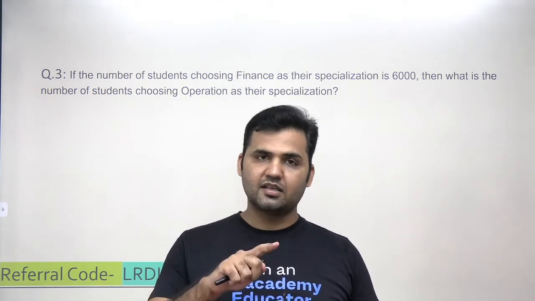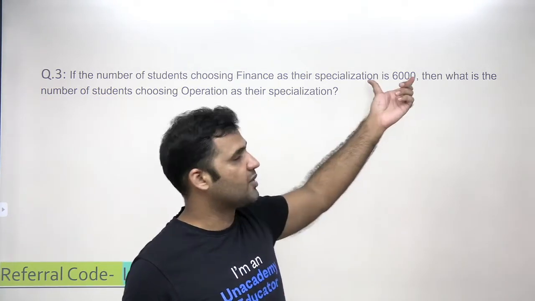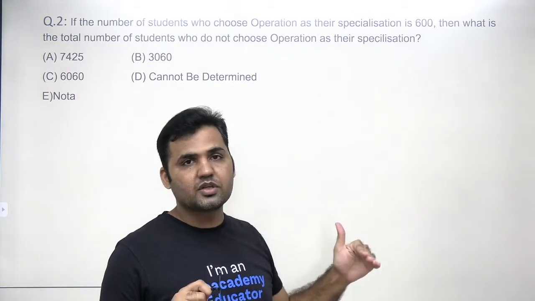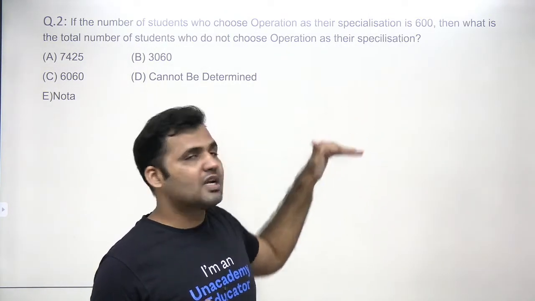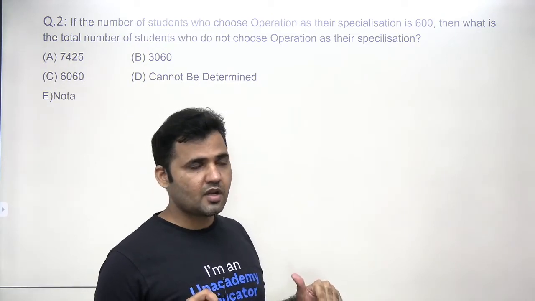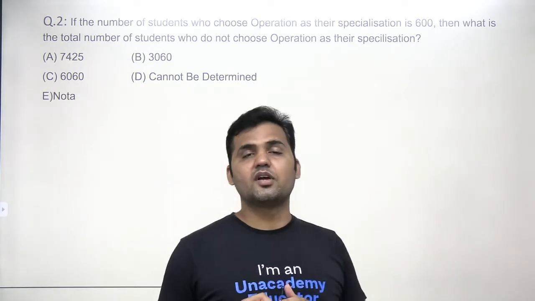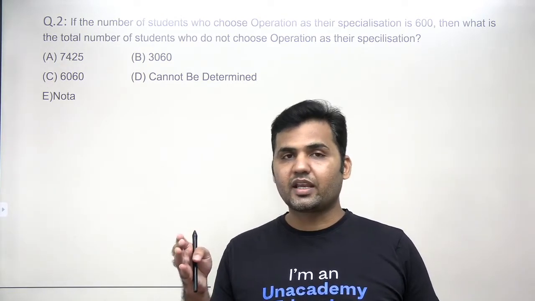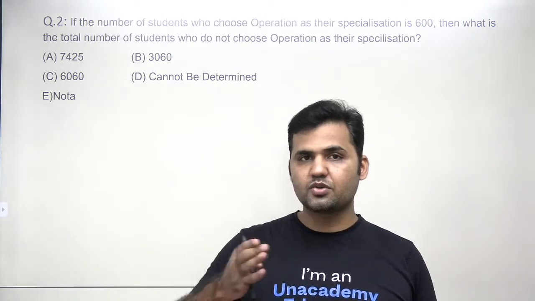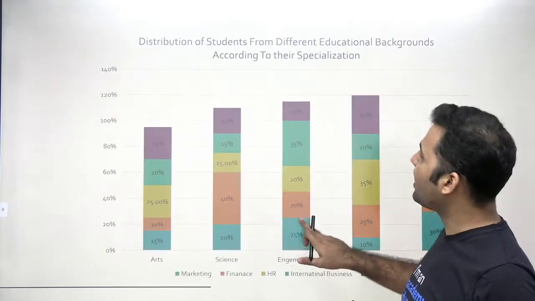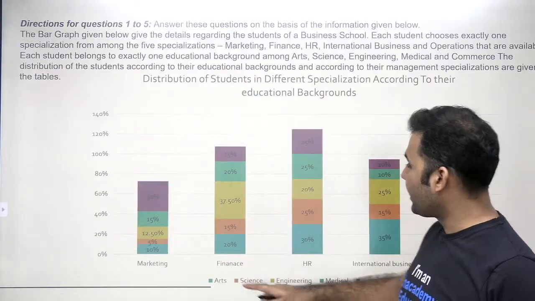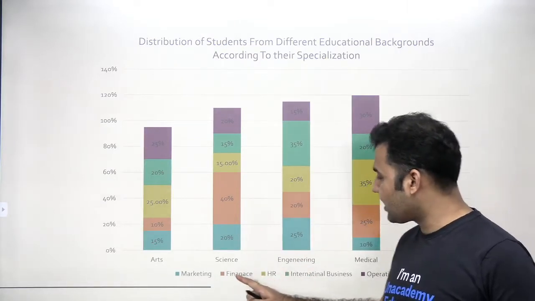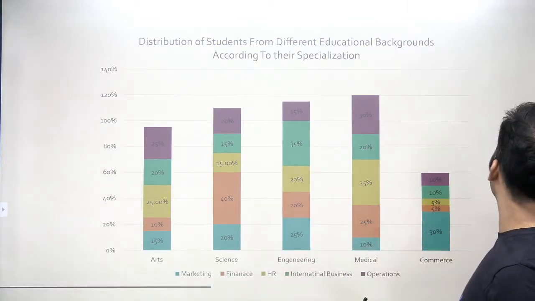Using this information that the number of students in finance specialization is 6,000, I can find out the students of the different backgrounds, because I have a bar graph where it is mentioned how many students choosing finance as their specialization belong to different backgrounds. I can use the second bar graph.